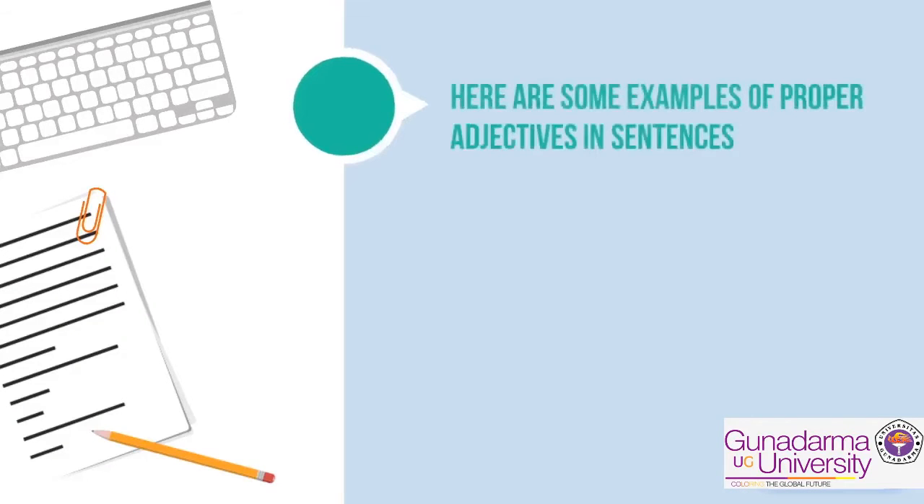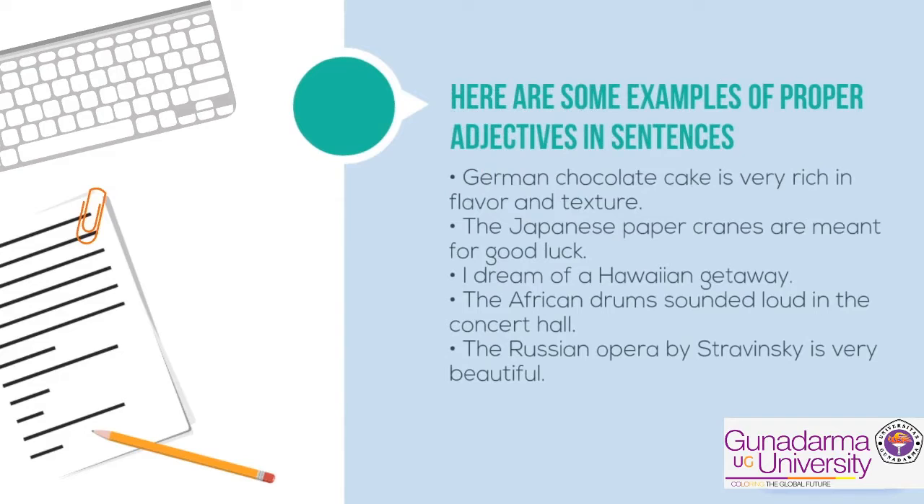Here are some examples of proper adjectives in sentences. German chocolate cake is very rich in flavor and texture. The Japanese paper cranes are meant for good luck. I dream of a Hawaiian getaway, and etc.